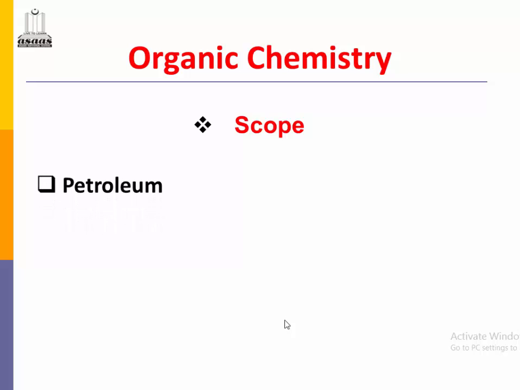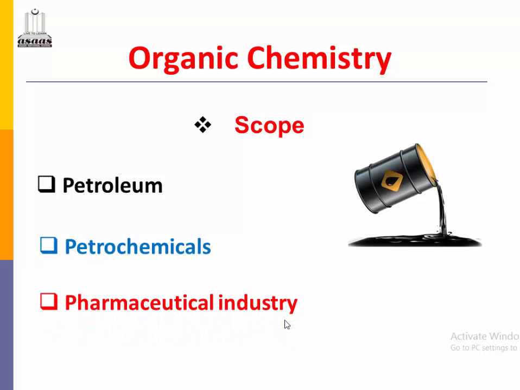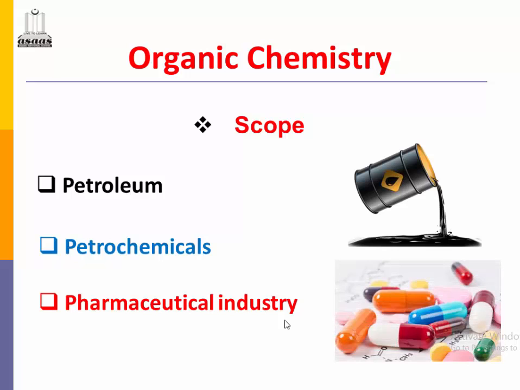The scope of organic chemistry includes petroleum, where we extract crude oil and convert it into petrochemicals like mobil oil, diesel, petrol, CNG. All the petrochemical products are discussed in this branch of organic chemistry. The pharmaceutical industry has also emerged as a great industry in which we formulate new and latest medicines for the cure of diseases. So the pharmaceutical industry lies under the branch of organic chemistry.